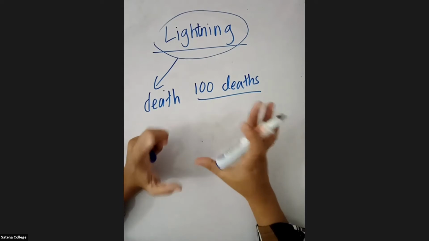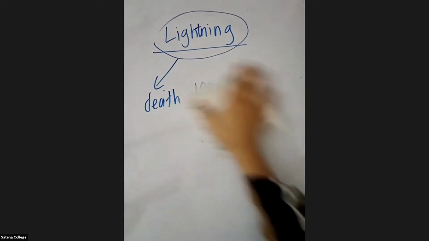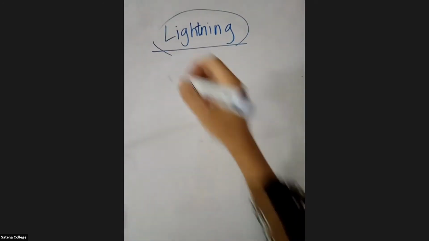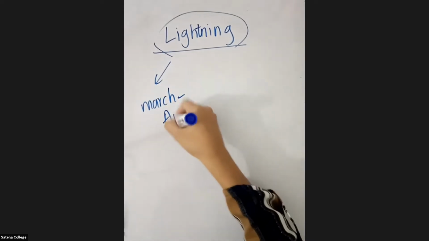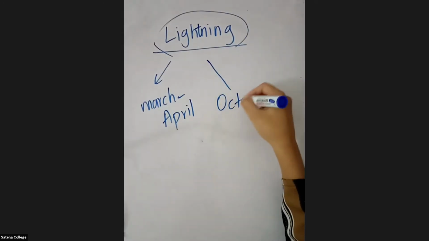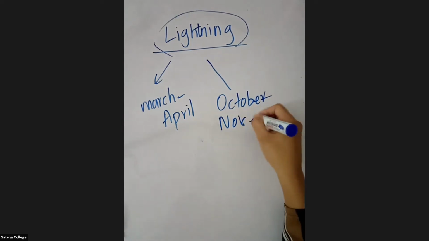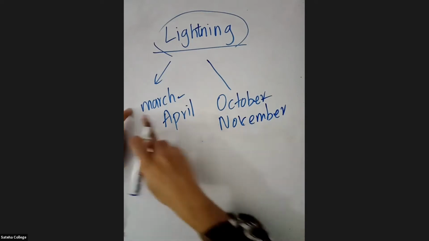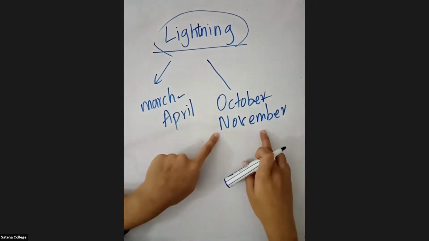Lightning occurs mostly in two periods. It can occur from March to April, as well as from October to November.